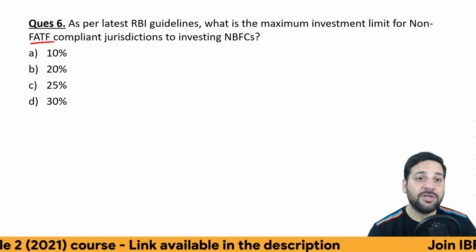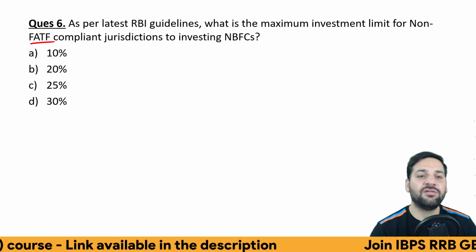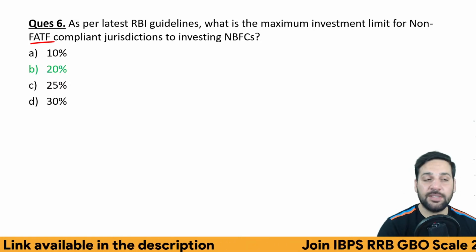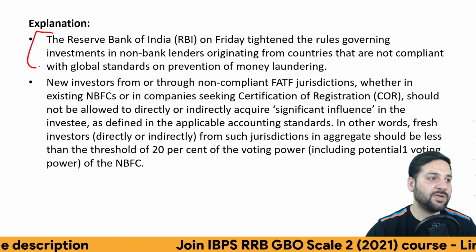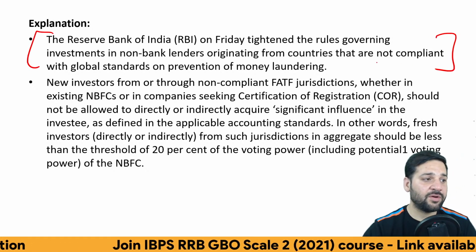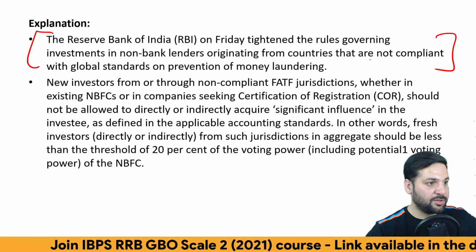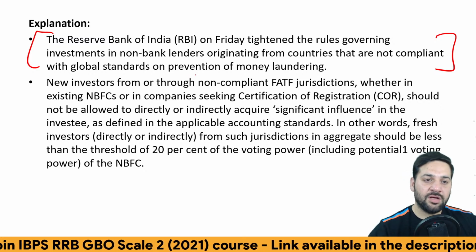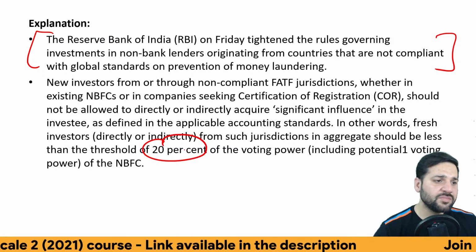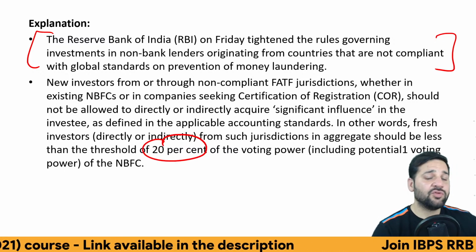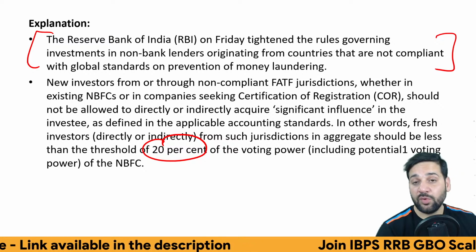So there are certain limits on non-FATF compliant jurisdiction, and that limit is 20%. Very important. RBI tightened the rules governing the investment in NBFCs from non-FATF compliant jurisdictions. New investors, the maximum limit is 20% of the voting power of the NBFC, right? So they cannot have significant influence over the NBFC.